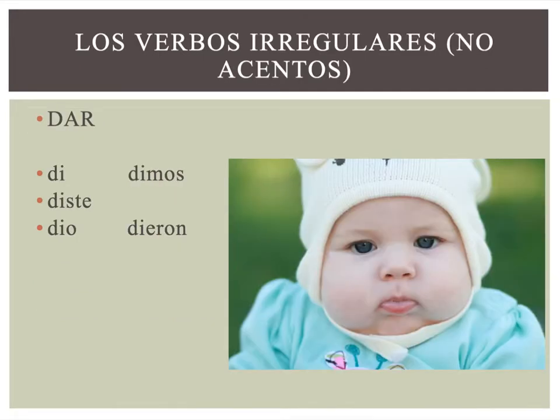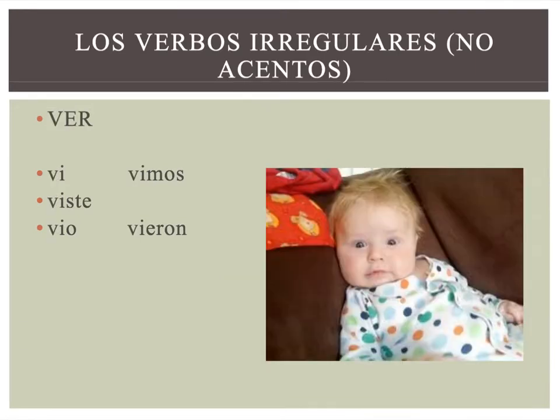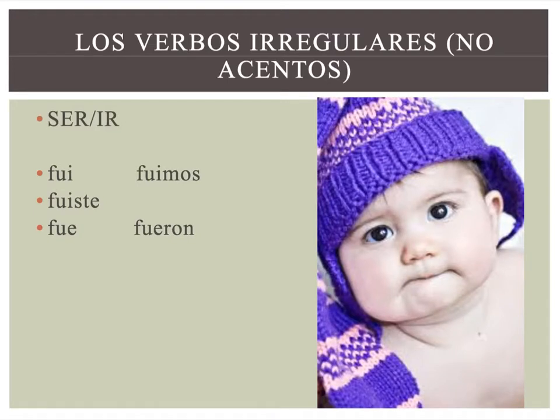Okay, lots of irregular verbs in the preterite. Let's get started. All these weird irregulars that I'm giving you now, absolutely no accents, okay? Dar: di, diste, dio, dimos, dieron. Vi, viste, vio, vimos, vieron, for ver. Ser and ir have the same forms in the preterite. Fui, fuiste, fue, fuimos, fueron.